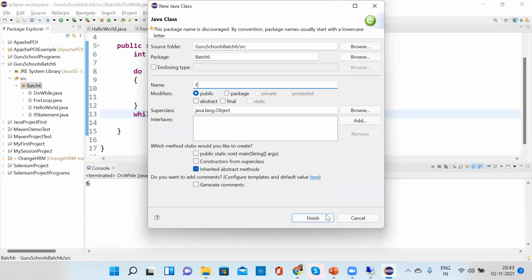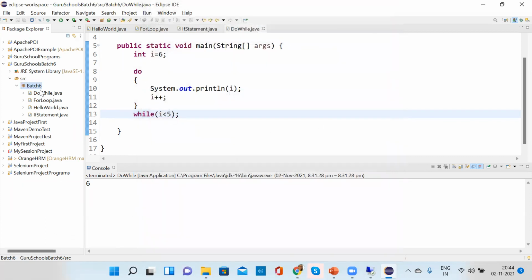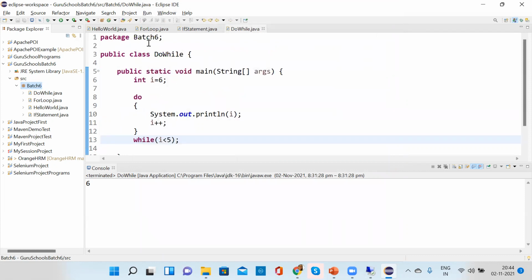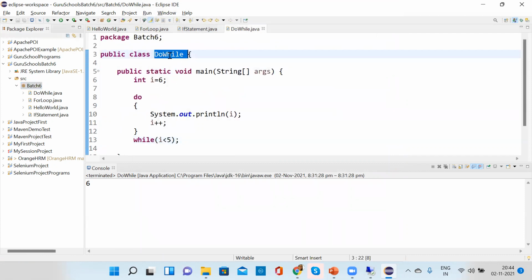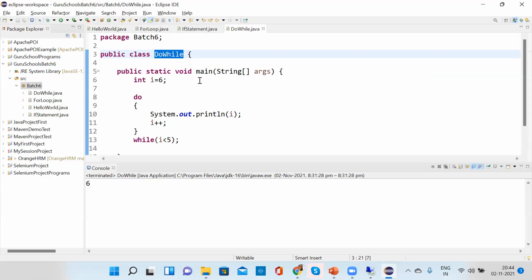There are many warnings they give, but the good naming convention is you should always start your class name with a capital letter. Suppose there are two words, you should not give any gap, but the first letter of both the words should be capital. And underscore is allowed while naming, right? Yes, you can use underscore also, I think.